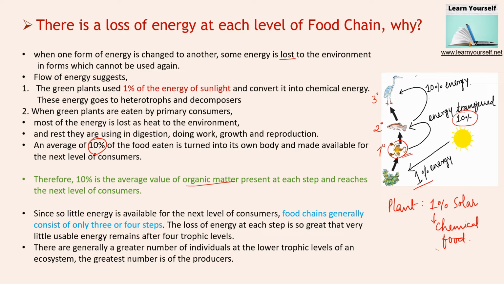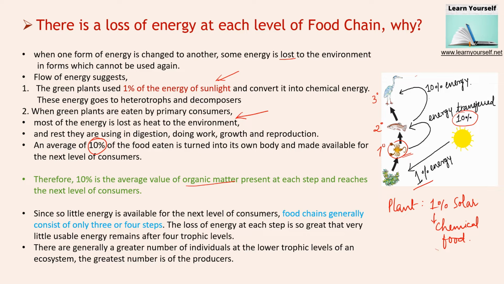So this will be the answer: there is a major loss of energy at each and every level. And why is it so? Because they are using most of the energy, and from the start we are taking very little energy, which is converted into chemical energy and food energy. So a food chain generally consists of only 3 to 4 steps, but not more than that.